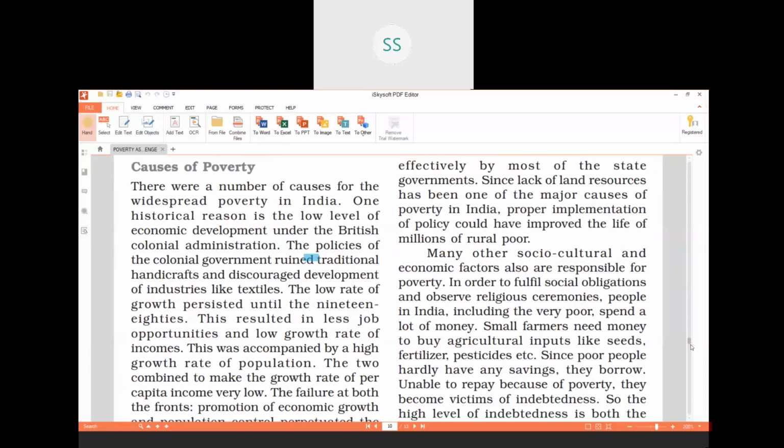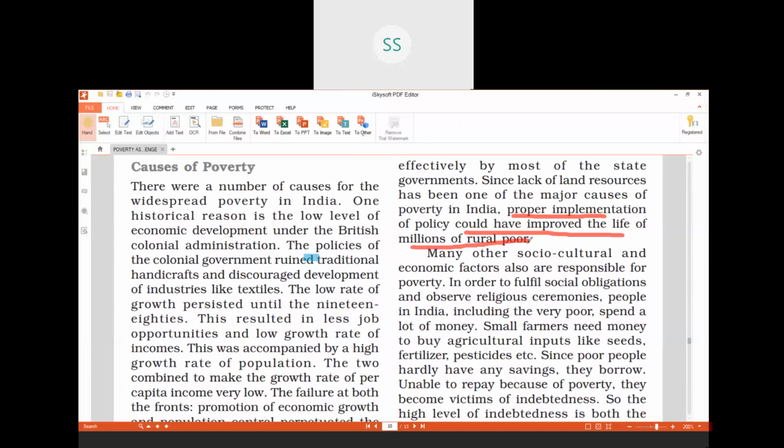So millions of rural poor remained poor even though this policy was there, because there was no proper implementation. But think, children, if this policy had been properly implemented, it could have removed poverty from our country, especially in rural areas at least.